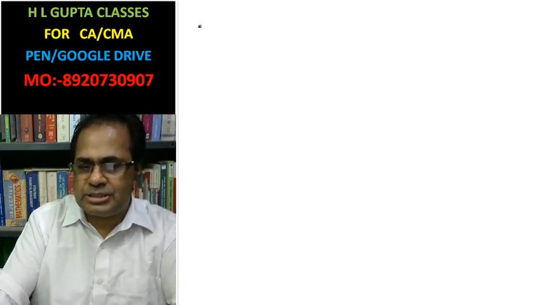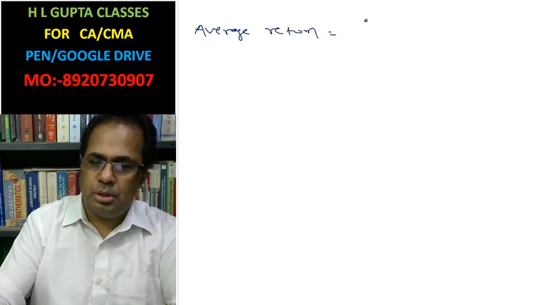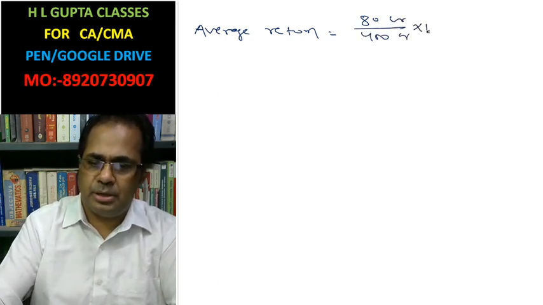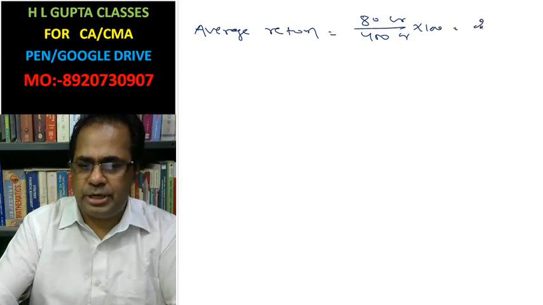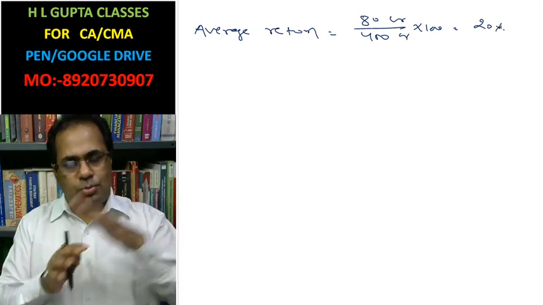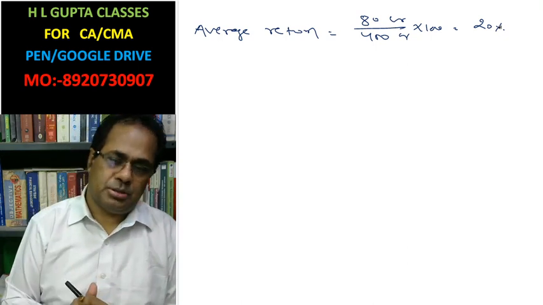Average return in this case: 80 crore is the return out of 400 crore investment, that is 20%. IRR should be approximately 20%, nearby 20%.